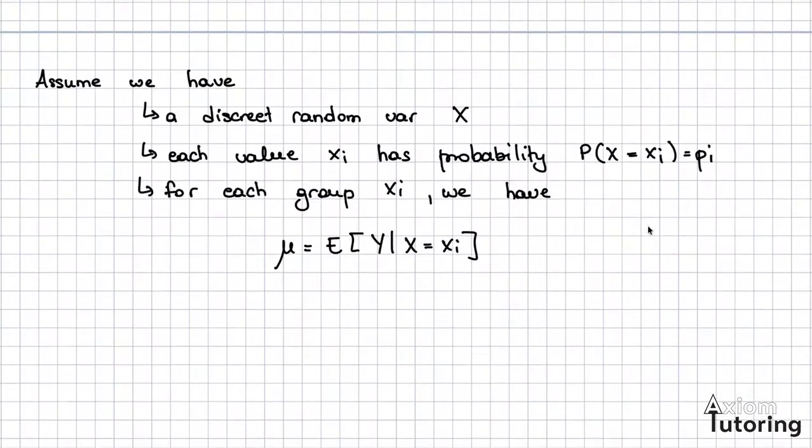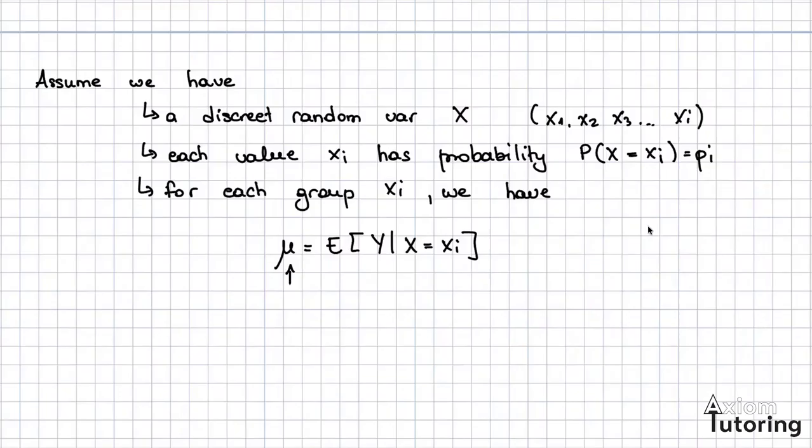We're going to assume that we have a discrete random variable x, and this variable x might take different values like x1, x2, x3, and so on until some xi. Each value xi has a probability pi, and for each group xi, we're going to have this average mu equal to the expectation of y conditional on x being a specific value xi. So basically, what I am defining with this mu is the average for that particular group.